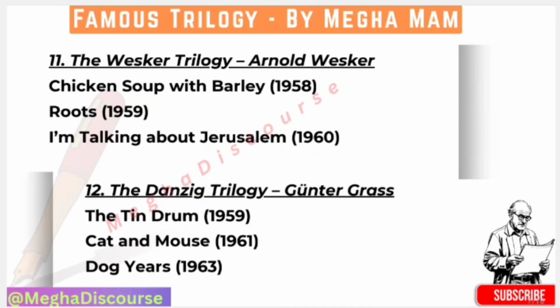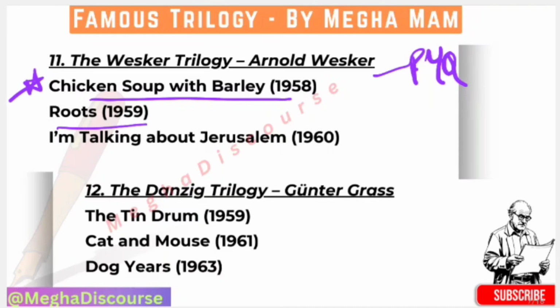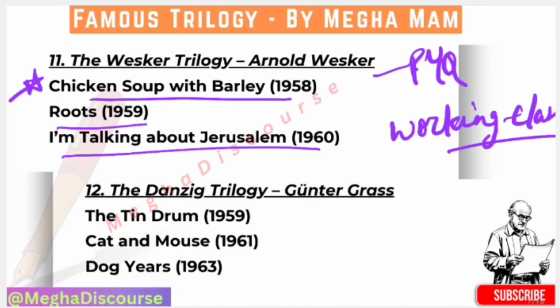The Wesker trilogy is an important one, and a PYQ as well. So the Wesker trilogy, first we have Chicken Soup with Barley. It is mandatory. Okay, it is very important, very significant. It is on a Jewish socialist family. Then we have Roots in 1959, which is on rural awakening. Then we have I'm Talking About Jerusalem. It is on political disillusionment. So you can say that the Wesker trilogy is on working class struggle. And one more thing, it is called the social trilogy.